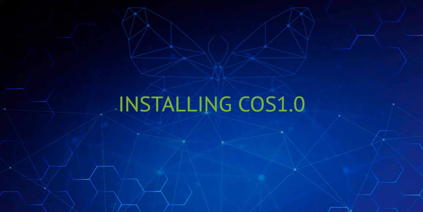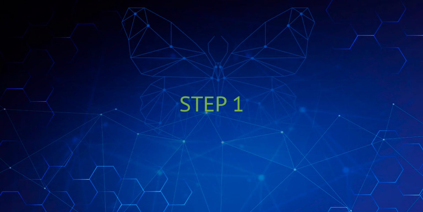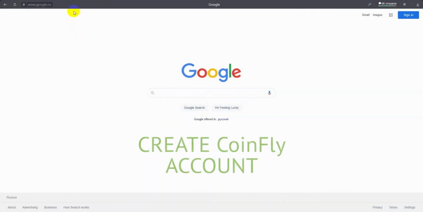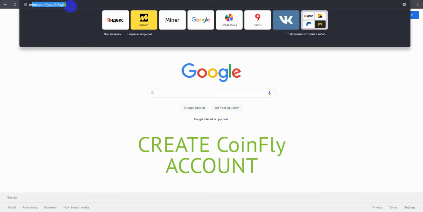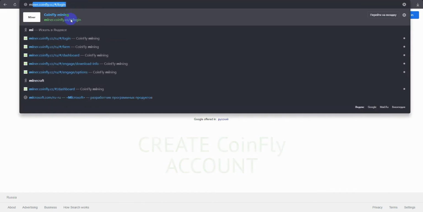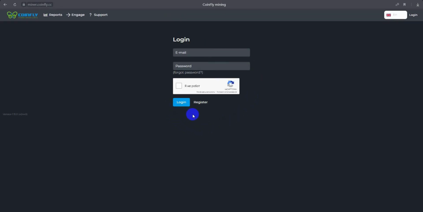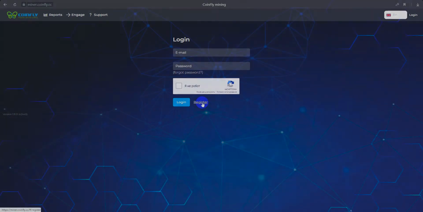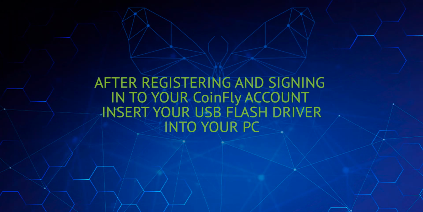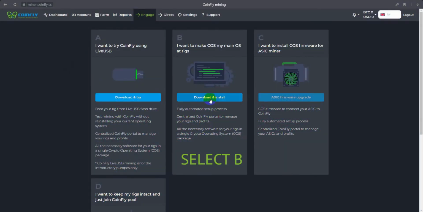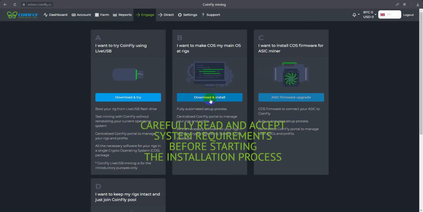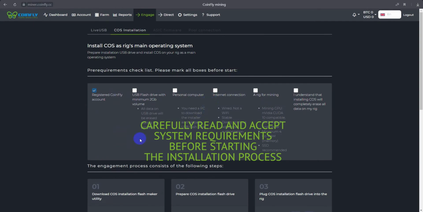Let us begin installing COS 1.1. First, create an account at miner.coinfly.cc. After registering and signing into your account, insert your USB flash drive into your PC. Carefully read and accept system requirements before starting the installation process.